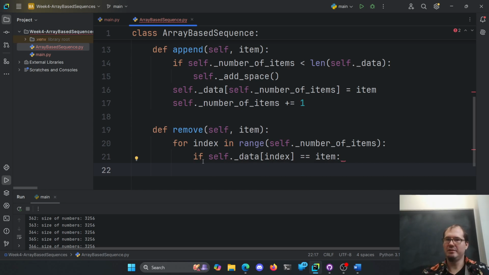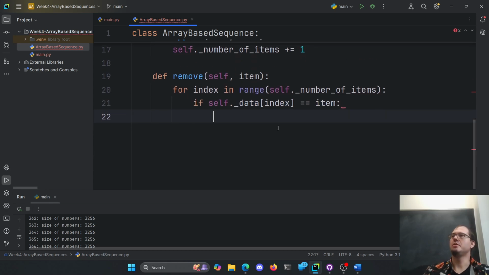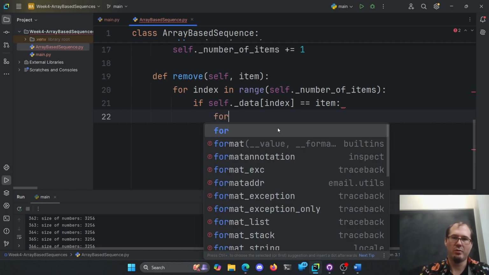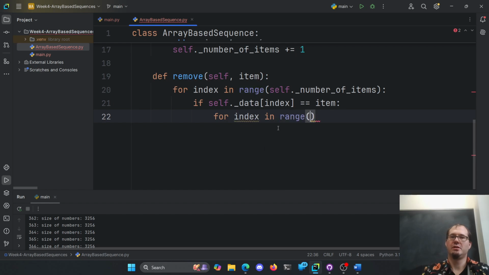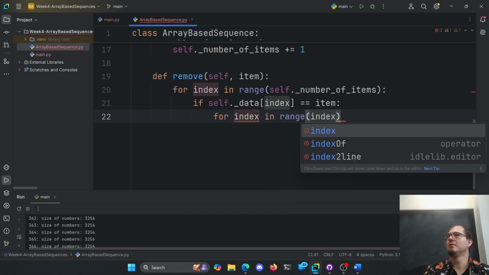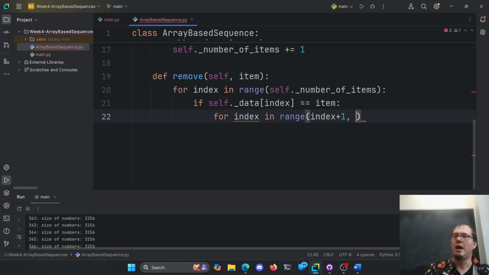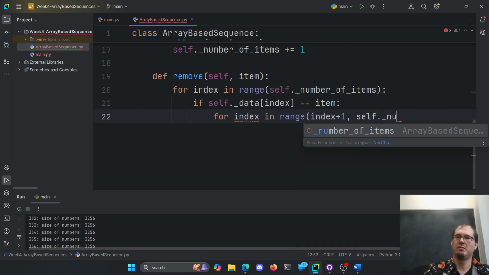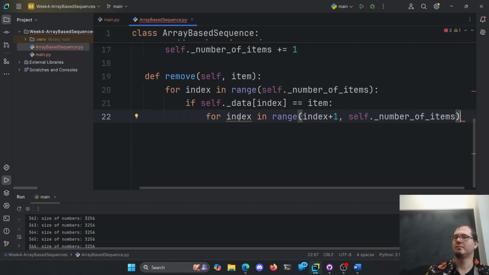Now, this gets a little messy here, but it's doable. So it's going to look a little weird. So once we find it, then now we're going to do another loop and shift everything down. So we're going to say for index in range, now from the index here, we want to start shifting down, but actually really the index plus 1, I want to take the next thing and move it into my spot here. So really index plus 1 up until self.number of items here. I'm sorry, this is, I don't know, index to shift. How about that?